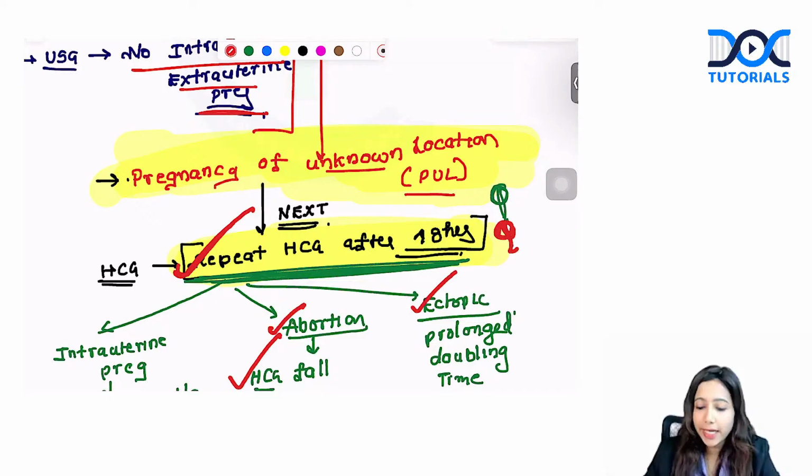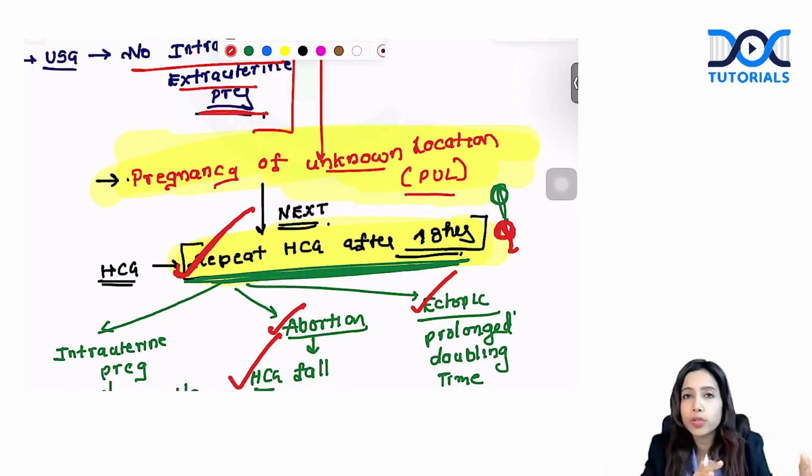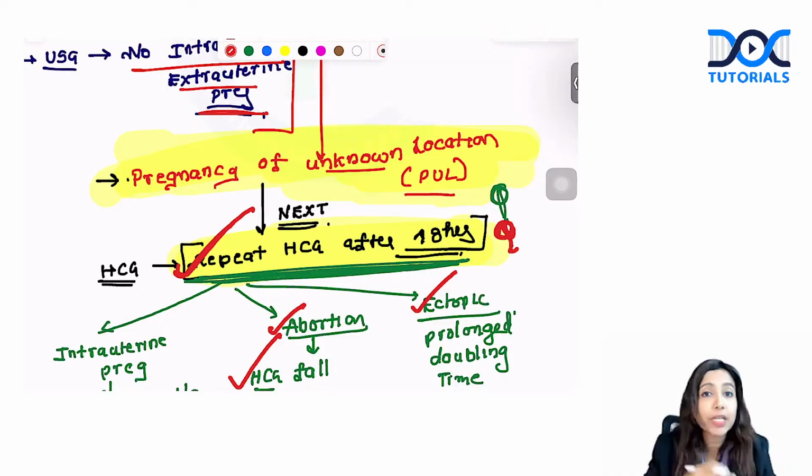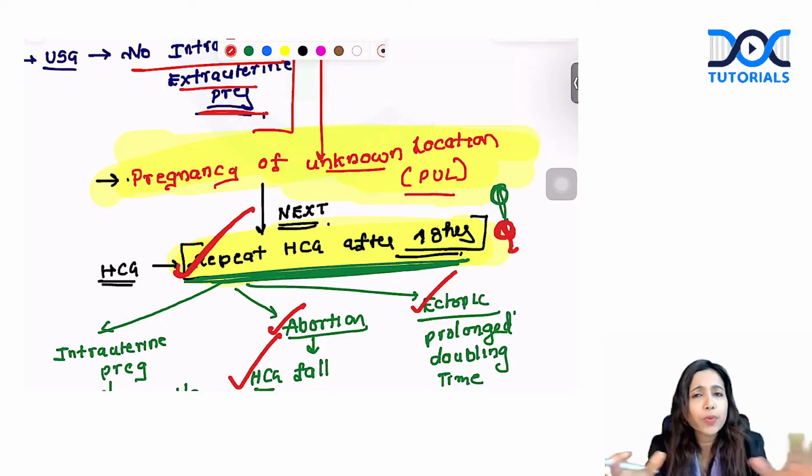Whereas in ectopic, you get a prolonged doubling time. This was actually a previous NEET question. And nowadays, please note, they are asking so many questions from previous NEET exams and from the INI exams as well. That's why, when we cover all these areas, this paper was much of a predicted question paper, as so many areas have been repeated like that.